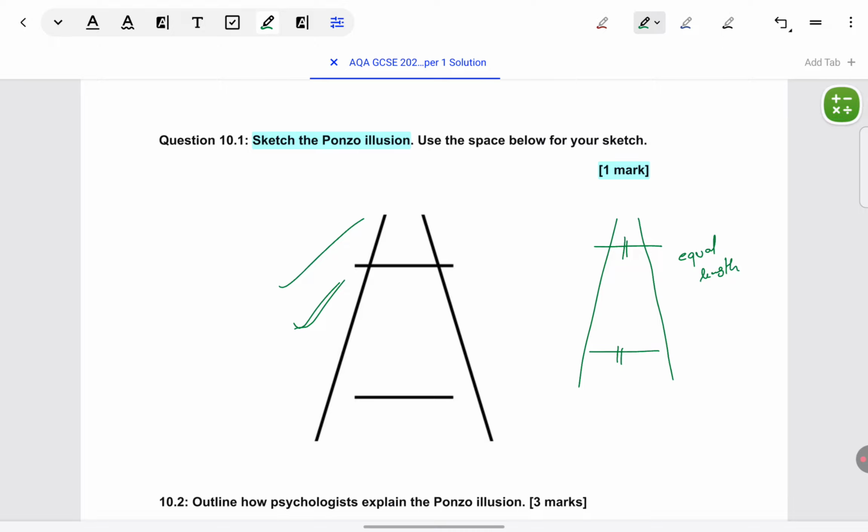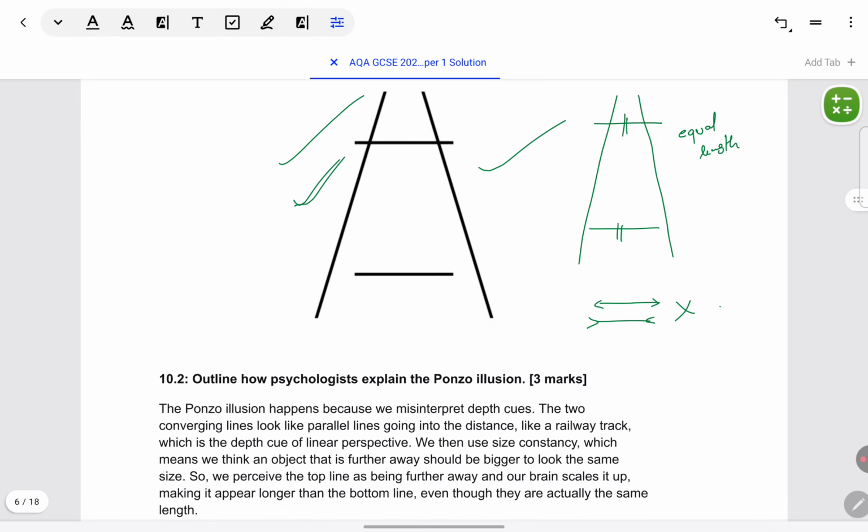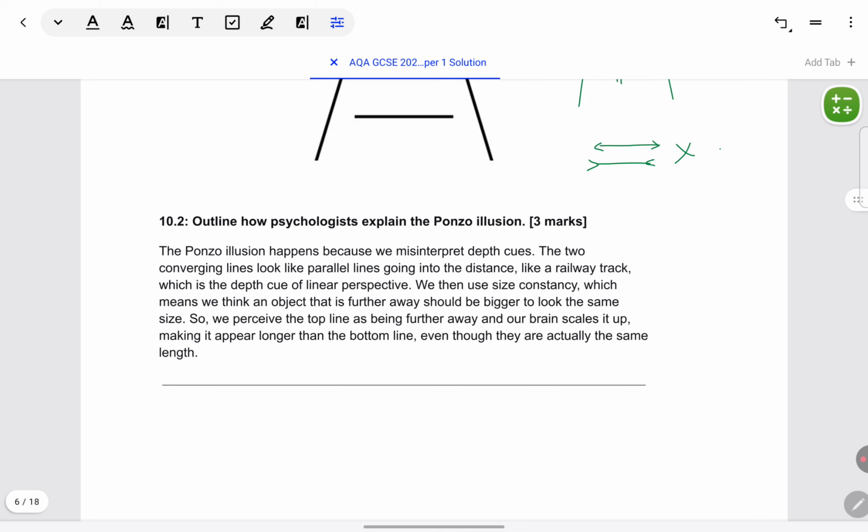One common mistake is to confuse it with the Muller-Lyer illusion. Do not draw this one, okay? Just make sure to draw Ponzo. Next is outline how psychologists explain the Ponzo illusion. AO1, 3 marks. You just need to explain how it works, what is happening exactly in the Ponzo illusion. Make sure to give 3 points to justify 3 marks. Nothing much to discuss here. Let's see what we can write.